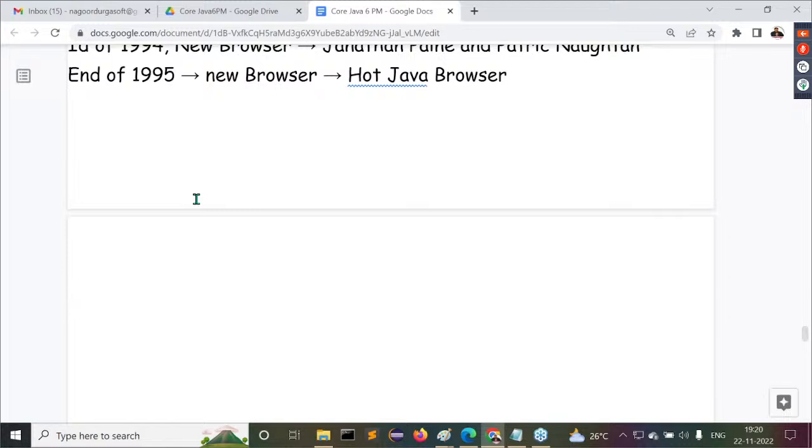When more and more requests came to Sun Microsystems to release the Java programming language, Sun Microsystems decided to release it to the market. They set the date as 1996 January 27th or 23rd. I don't know exactly, but we can check it later and I'll confirm. Right, 1996 January 27th, Sun Microsystems released the new programming language to the market with the name Java programming language.